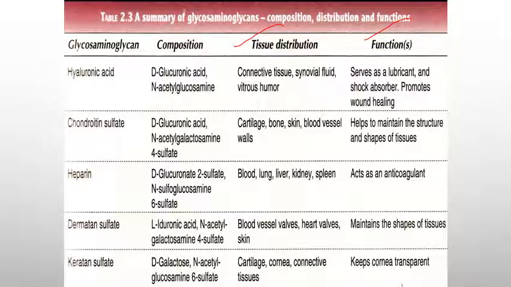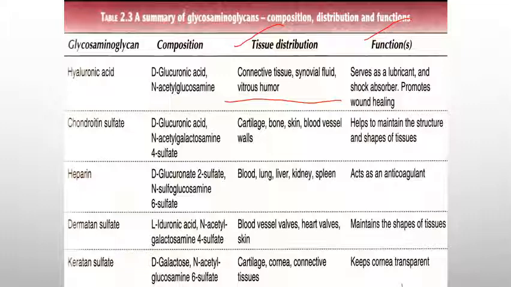So first of all, hyaluronic acid. We have already discussed the structure of hyaluronic acid, which is made up of repeated disaccharide units of glucuronic acid and N-acetyl glucosamine. And where is the hyaluronic acid present? It is present in connective tissue, synovial fluid and vitreous humor. This is the location where the hyaluronic acid is present.